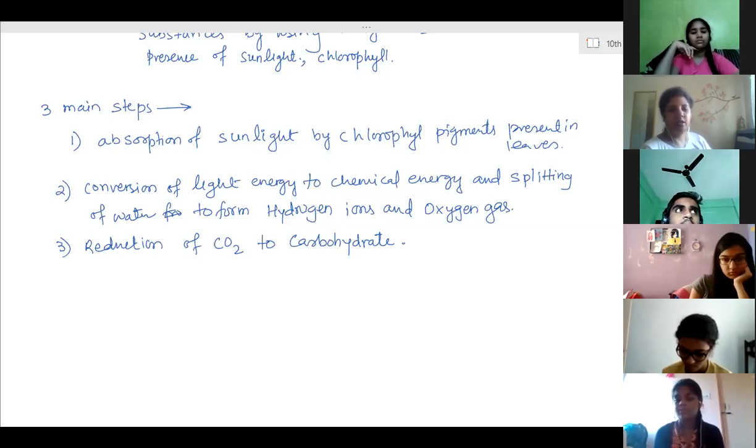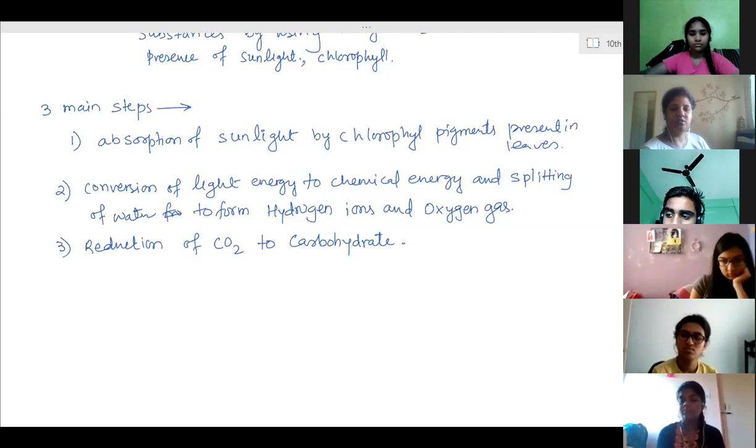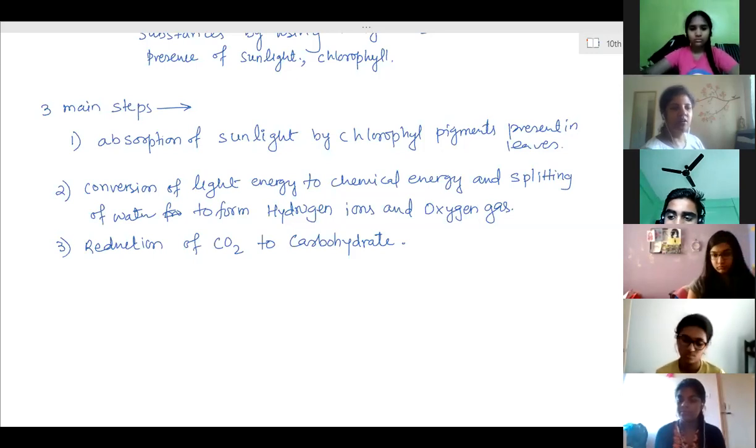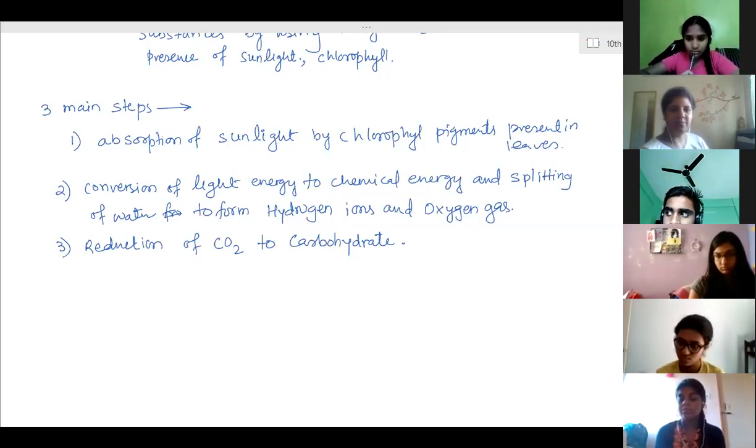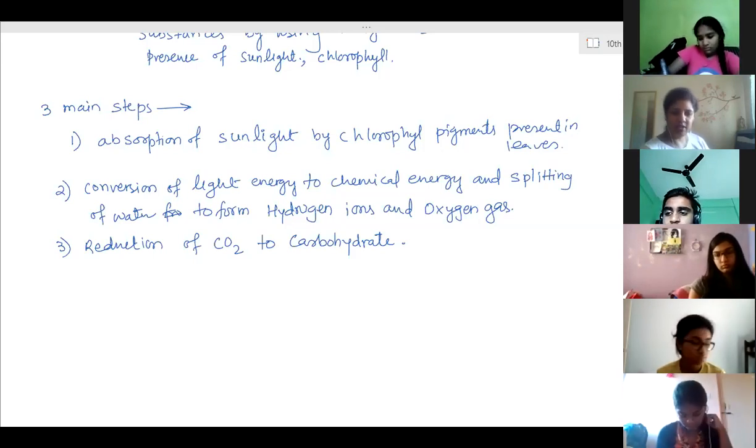Clear? Then nutrition in human beings. The first process is the ingestion process. In ingestion, the food, different carbohydrates, proteins and so on, is taken in with the help of the mouth and tongue in the buccal cavity. We consider the mouth as the buccal cavity. In that, teeth are present. Teeth first break down the components, whatever chapati or rice we are eating, into simpler substances, with the help of the tongue.